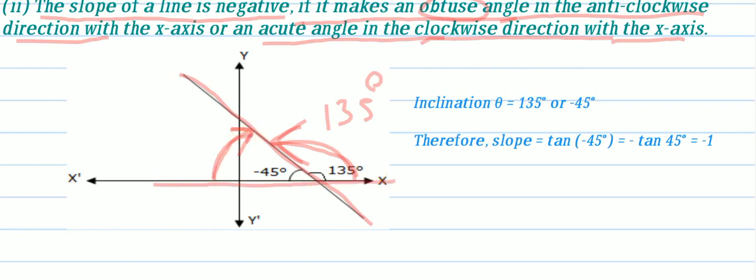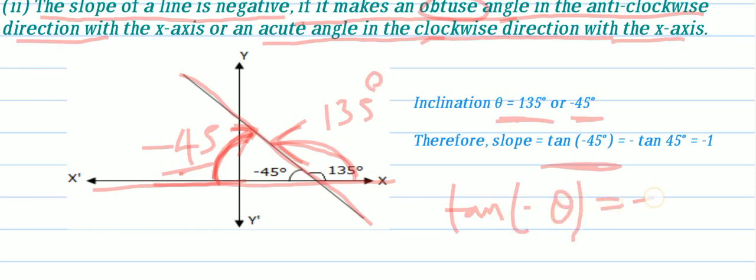But we are measuring like this. You have to measure from the x-axis. So this is measured in the clockwise direction, which means minus 45 will come. So theta is equal to 135 or minus 45. So tan of angle theta is tan of minus 45. We know that tan of minus theta is equal to minus tan theta. So tan of minus 45 is minus tan 45, which means minus 1. So this is negative, so that is why the slope is negative. You have to remember: slope is positive if it makes an acute angle, slope is negative if it makes an obtuse angle. Nice points, these two are.